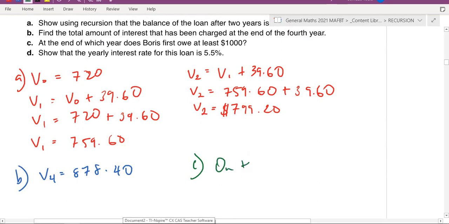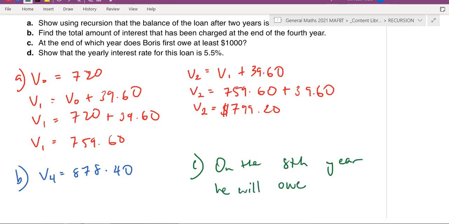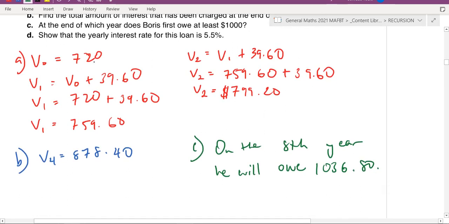On the 8th year, he will owe, what was it again? 1036.8. Okay, so which year does he owe at least 1,000? On the 8th year.